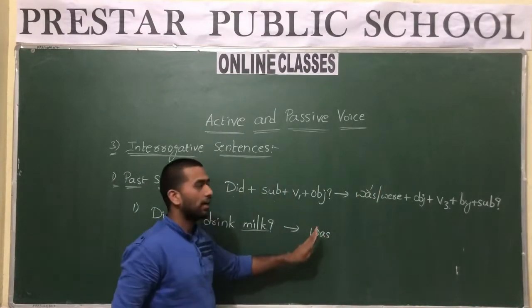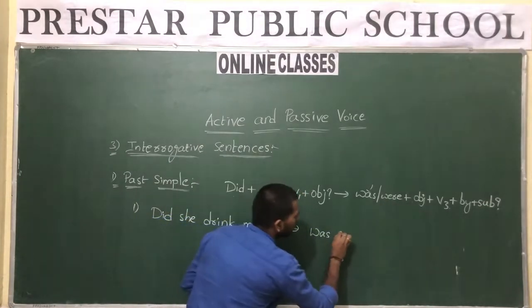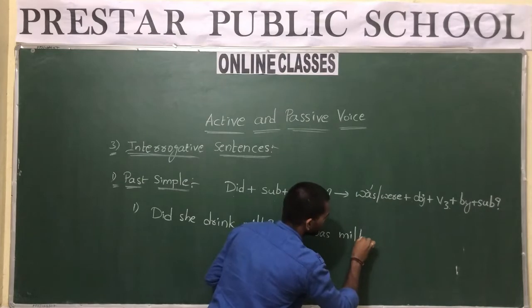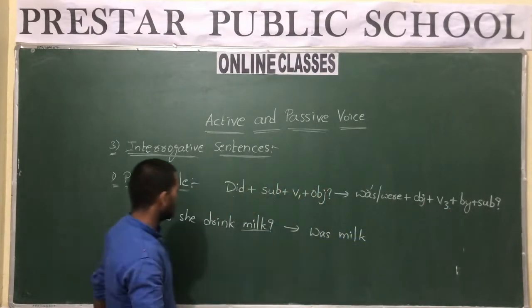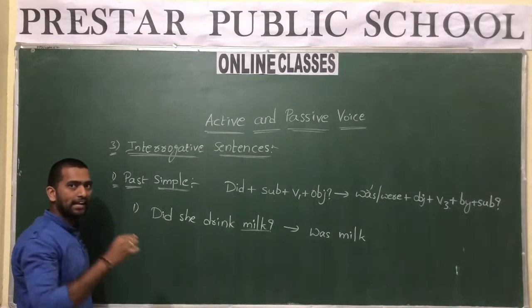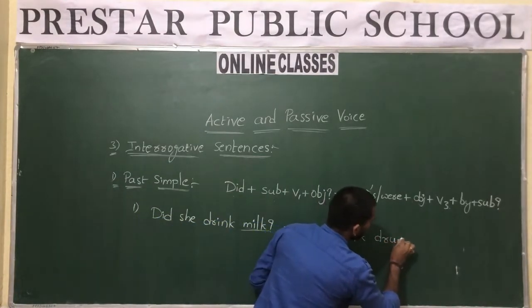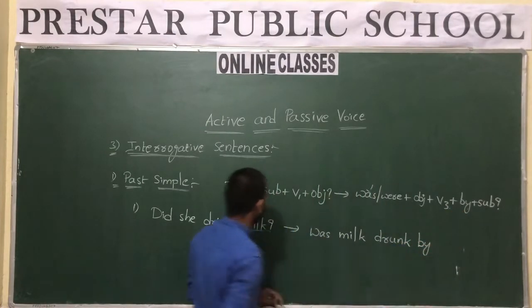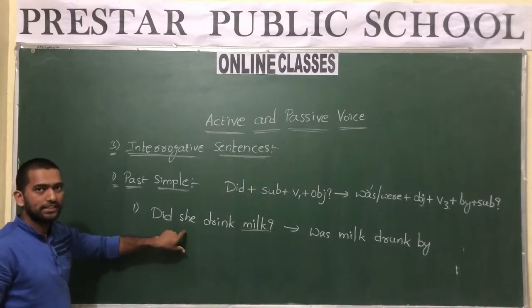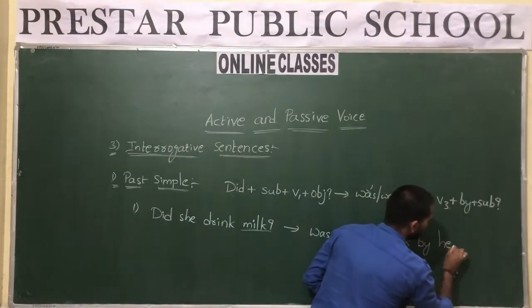After the helping verb comes the object. The object is milk here, so was milk. After the object, the past participle. What is the past participle of drink? Drink, drank, drunk. So was milk drunk. After the past participle, by. What is the objective form of this subject? She. It is her. Was milk drunk by her.